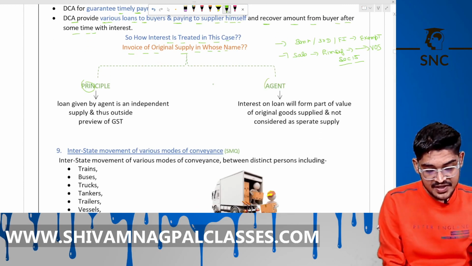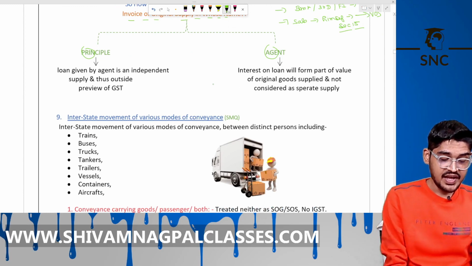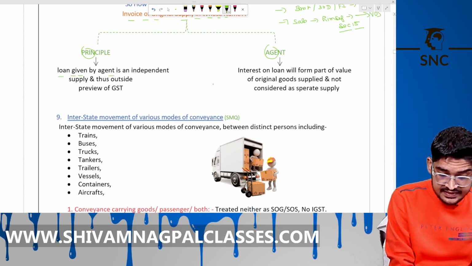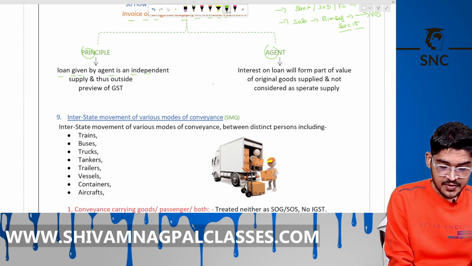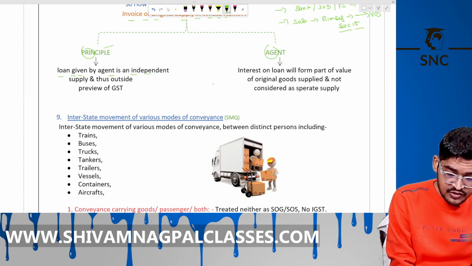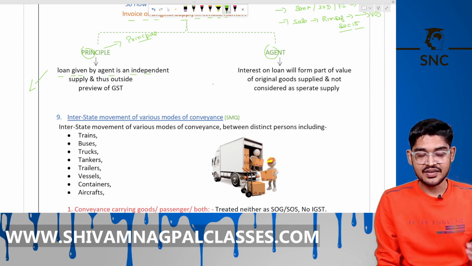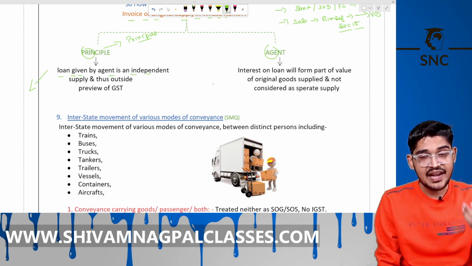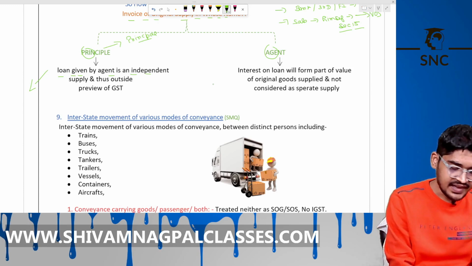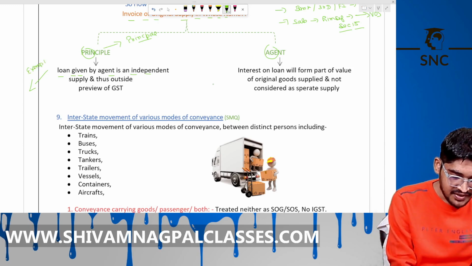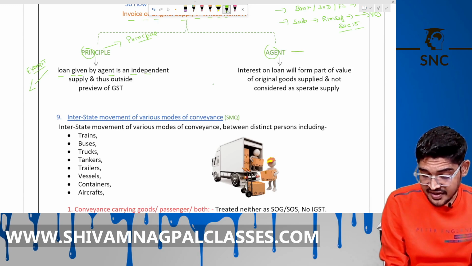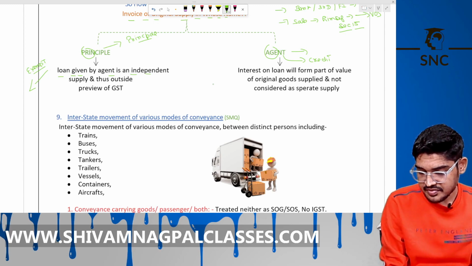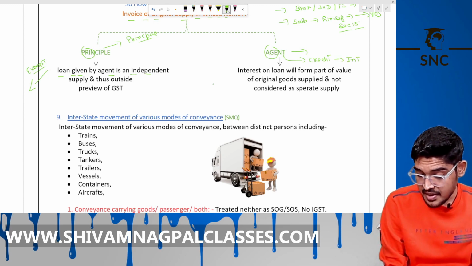The principal or the agent? If the loan given by the agent is an independent supply, meaning the invoice is in the name of the principal and the loan is given by the agent as a third party, then it is exempt. But if the invoice is in the name of the agent and he is giving the credit and charging the interest, then this interest will become part of the value of supply.